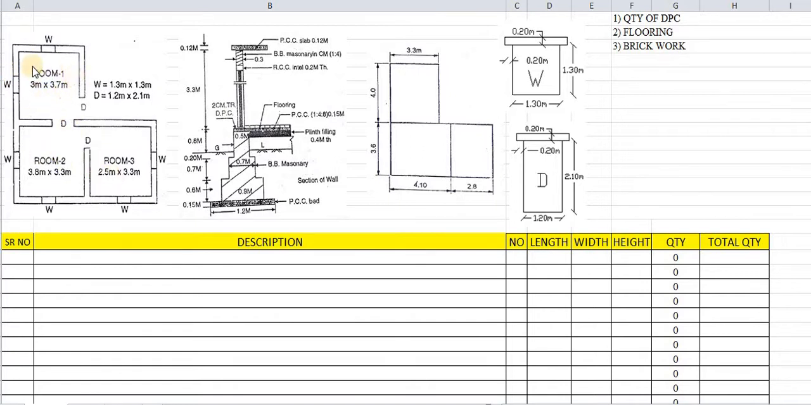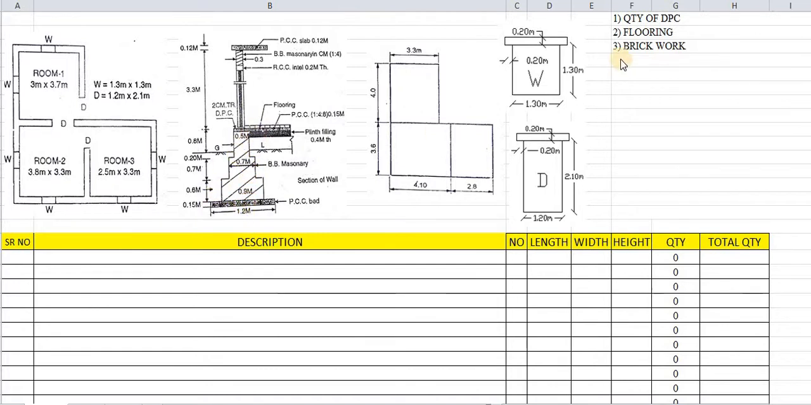The various dimensions, inner to inner, have been given. 3 by 3.7 is the dimension of room number 1. 3.8 by 3.3 is the dimension of room number 2, whereas room number 3 has a dimension of 2.5 by 3.3. Most important are the door and window sizes. Window size has been given as 1.3 by 1.3, whereas door size has been mentioned as 1.2 by 2.1. In the section, various other things are given.